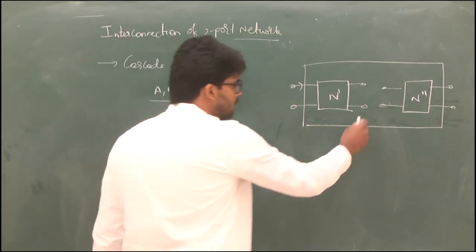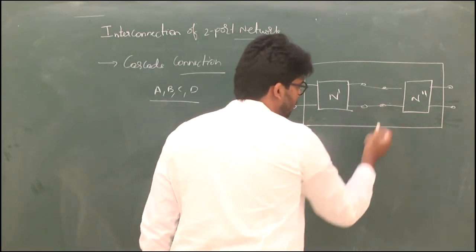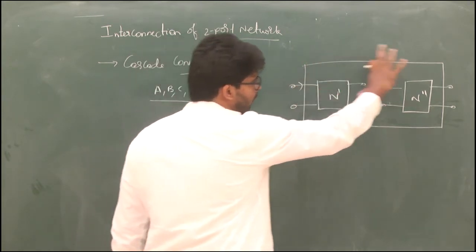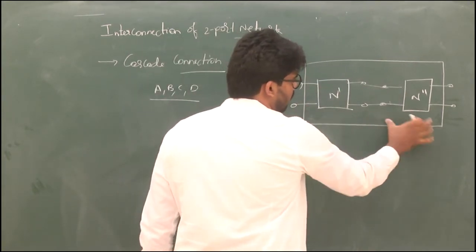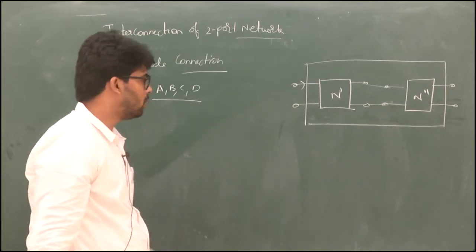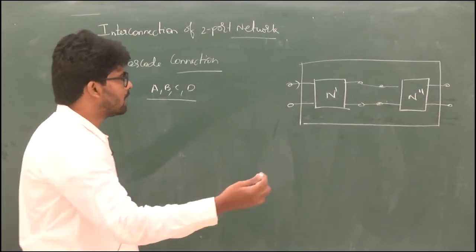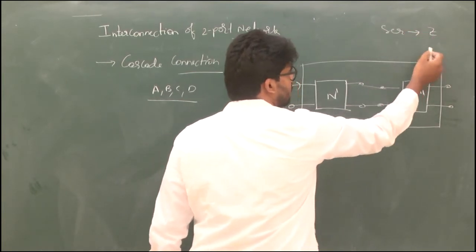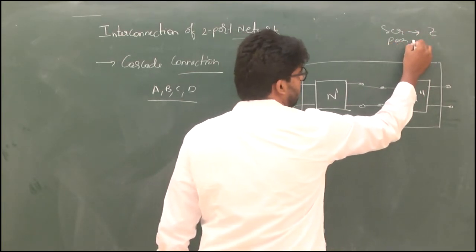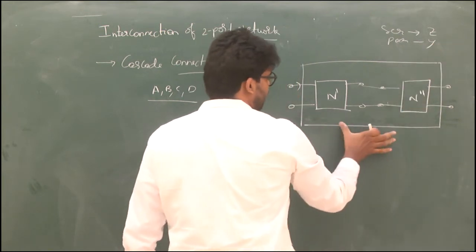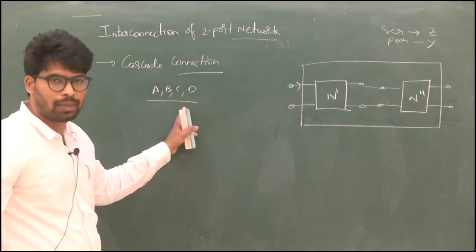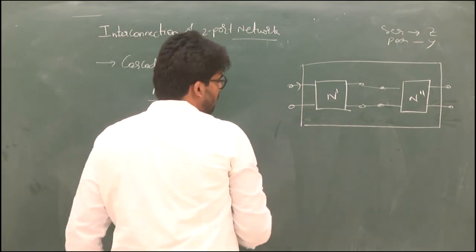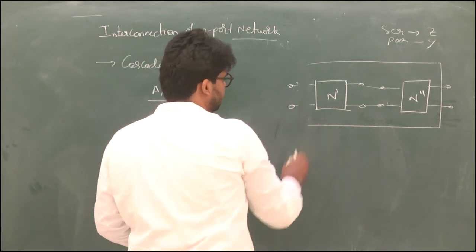To make this cascade, we connect these networks like this, and we find the overall ABCD parameters of the complete two-port network. For example, for series we keep Z parameters, for parallel we keep in mind Y parameters, but for cascade we keep ABCD parameters in our mind. Now I'll give the namings.